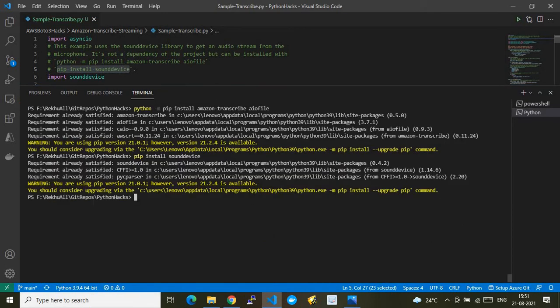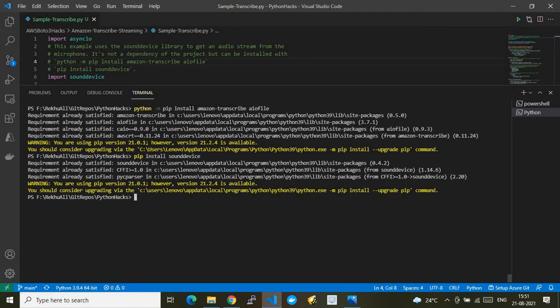So what we did now is set the AWS CLI context, then I installed my Python modules. There are two modules I installed. Amazon-transcribe is the new Python module developed by AWS, and it is currently in preview stage. Remember and note that this module is currently in preview stage, so it is not meant for production consumption, but you can use it at POC level. Get your environment ready so that once it goes GA, that is generally available, you can consume this service for your business use cases.